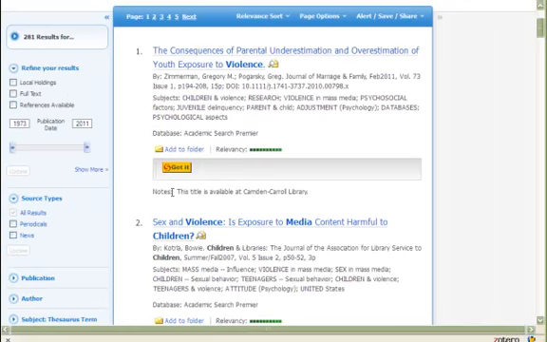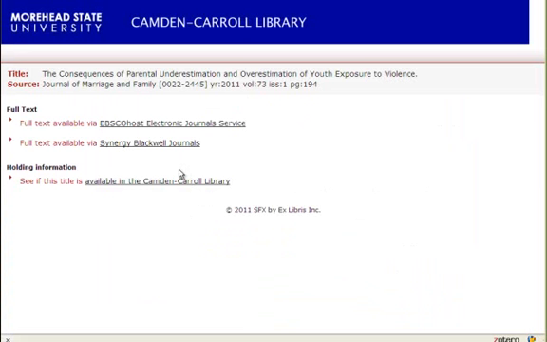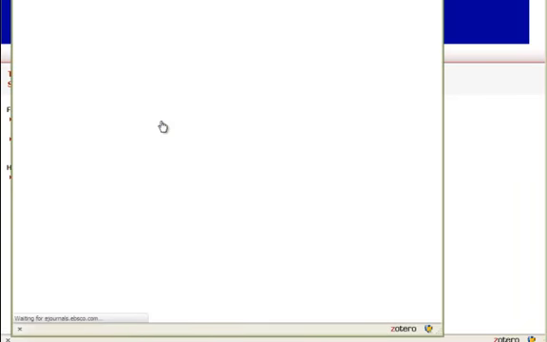You'll notice here with this particular item, it says Get It. And it should be available in the Camden Carroll Library. Let's see if we can actually get it. You'll notice that we are supposed to have access to this article, from 2011, in our EBSCOhost electronic journal service and in Synergy Blackwell journals. Either one of these should get us to the article.